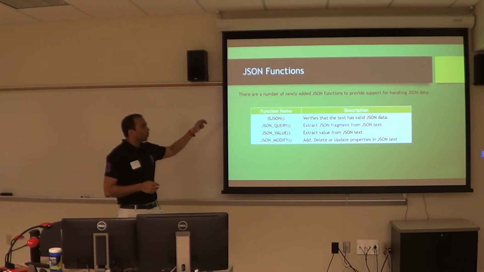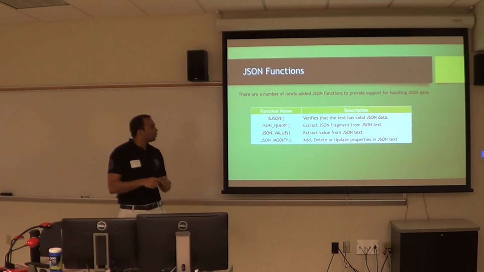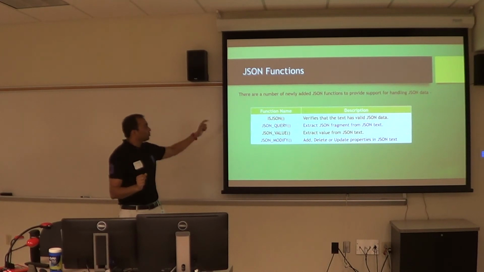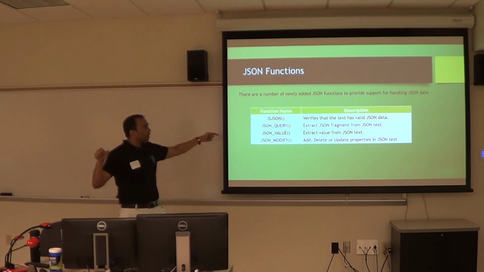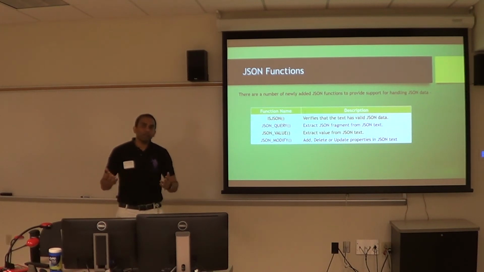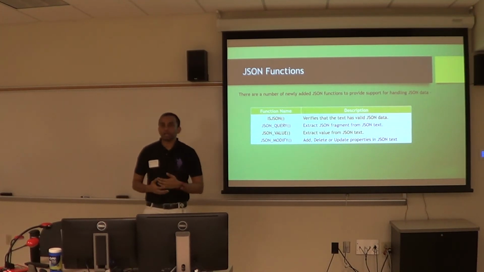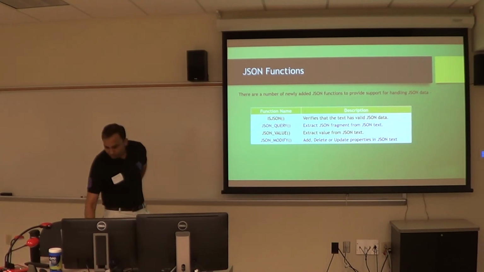JSON_QUERY: if you want to extract any particular object from your JSON data, say you select the top 100 from your employee table and you want to look at the properties of the 50th employee, use JSON_QUERY. JSON_VALUE: again, if you want to look at specific data, say for the 50th employee I want to look at the SSN information, use JSON_VALUE to extract that value. JSON_MODIFY: you will be able to add, update, and delete, any type of data manipulation you can do with JSON_MODIFY.